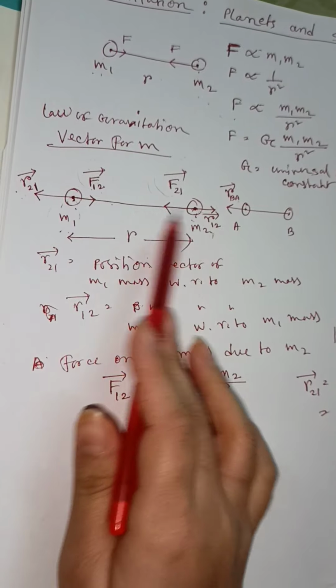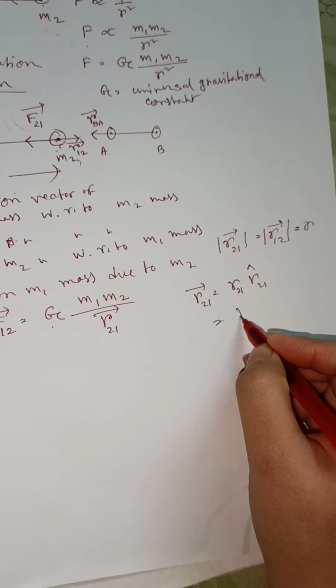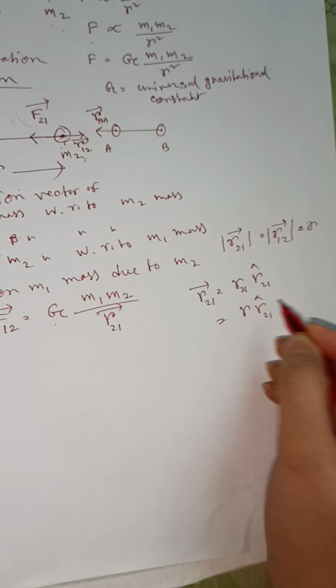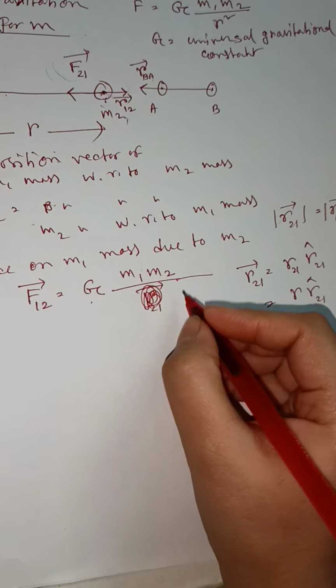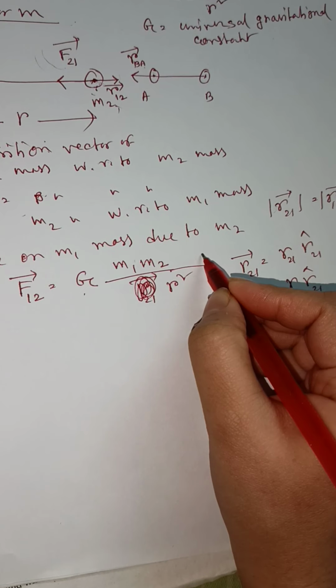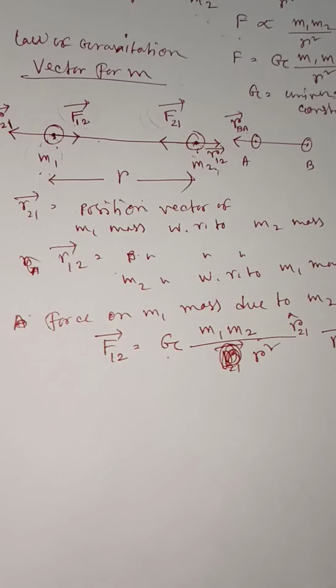Just the directions are opposite but the values are similar, both are r. So we can write r into R21 cap. Here we take the magnitude, which is r, and here we take R21 cap, the unit vector.